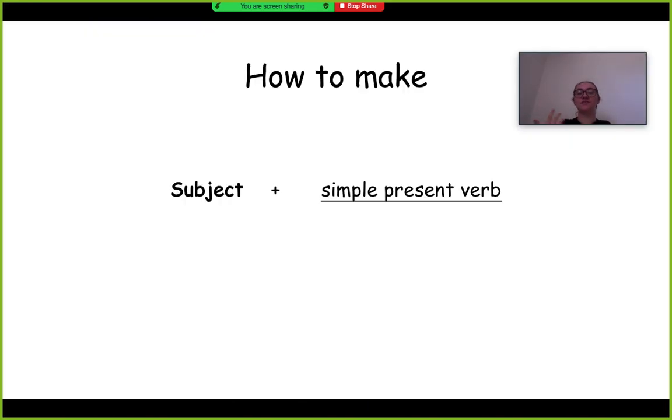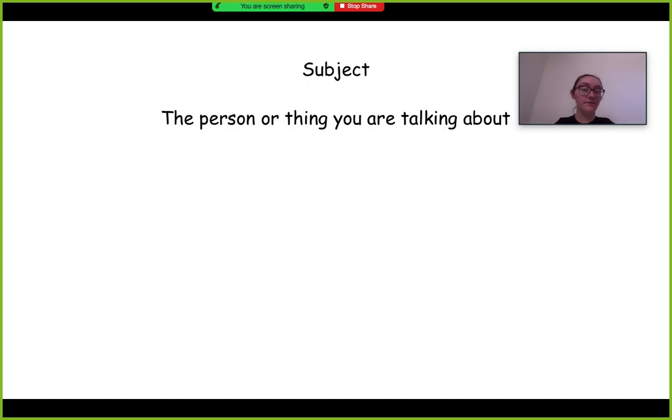So today is the simple present tense, or what you do often. We've learned this one, we talked about this one before we went on summer break, or before you stopped getting lessons from me. So this is how you make it. You need a subject and you need a simple present verb. Now the subject can be anything. It could be my friend, it could be me, it could be the phone, it could be the plant, it could be anything. The subject is whoever, or whatever. And we need the simple present verb. So, for example, I walk or we leave.